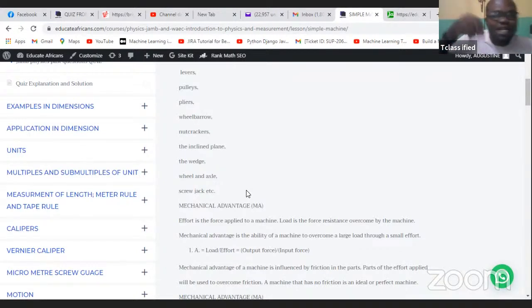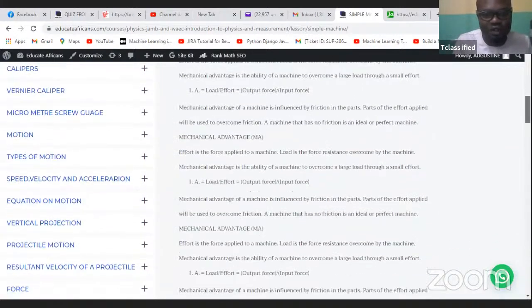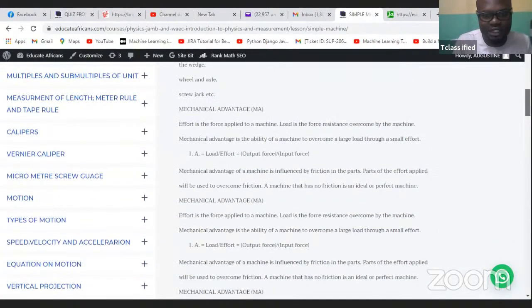Now we're going to be looking at some important terms that are associated with simple machine that you need to know as a student, because they will always come out in your JAMB. And those terms are: one, mechanical advantage. You need to know what it is. Velocity ratio, you need to know what it is. And you need to also know how to use them in doing calculations. Are we clear on that?